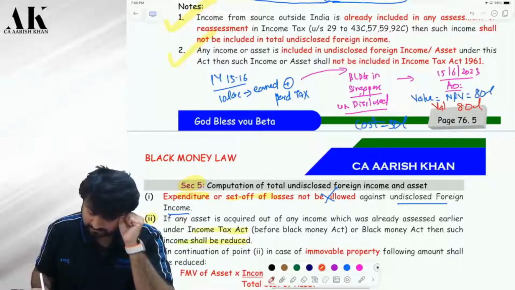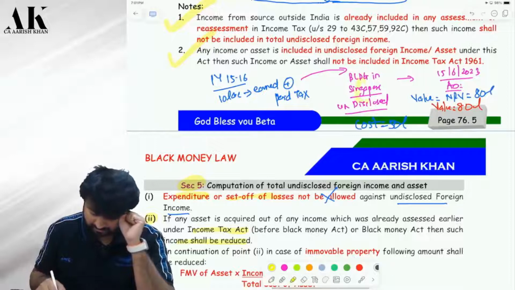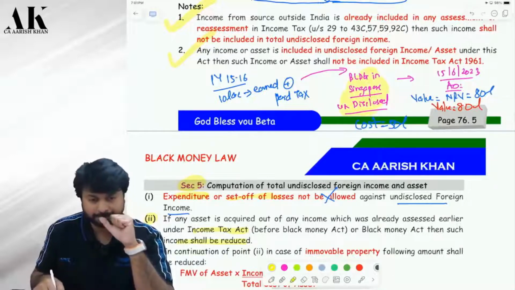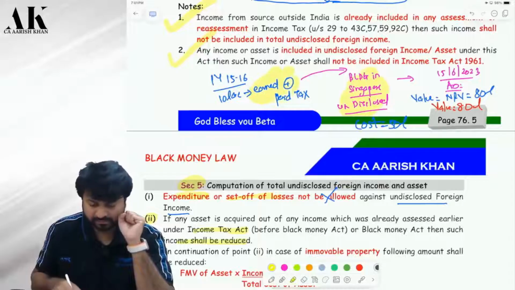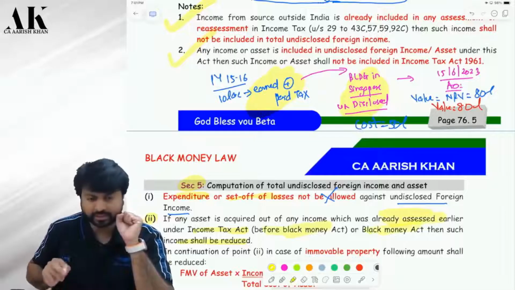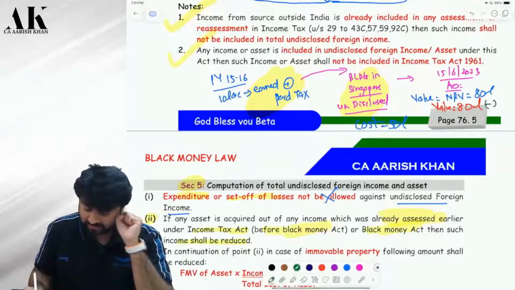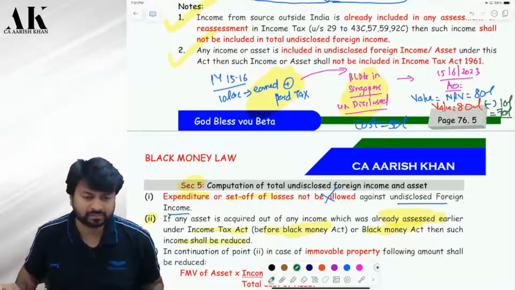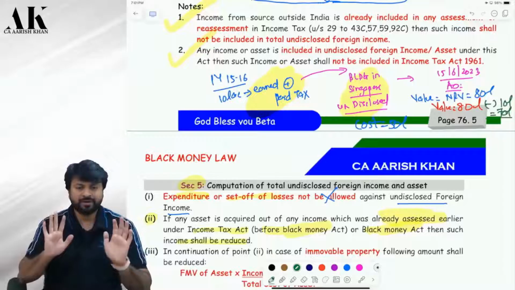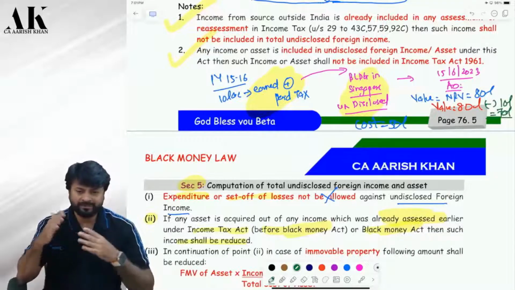Correct. Now the law says that if you have bought any asset out of an income which is already charged to tax, under black money law or under the income tax law, then that much income has to be reduced from your value of asset. Therefore, your value of asset will be only how much? 70 lakh rupees. It's very simple and logical. I have earned 10 lakh rupees. With the help of that money, I have paid tax.